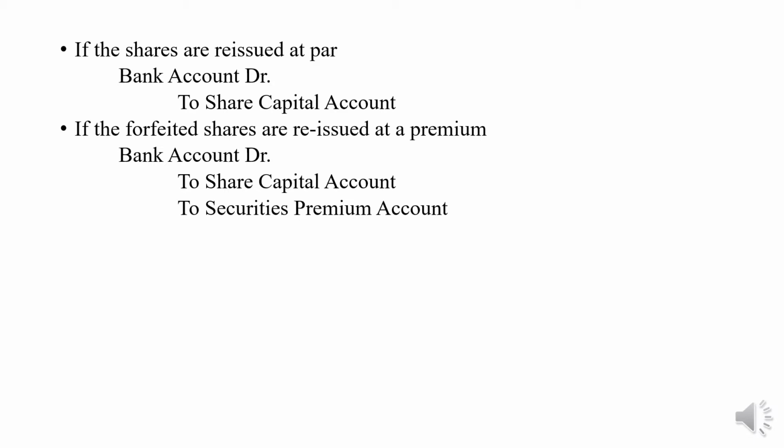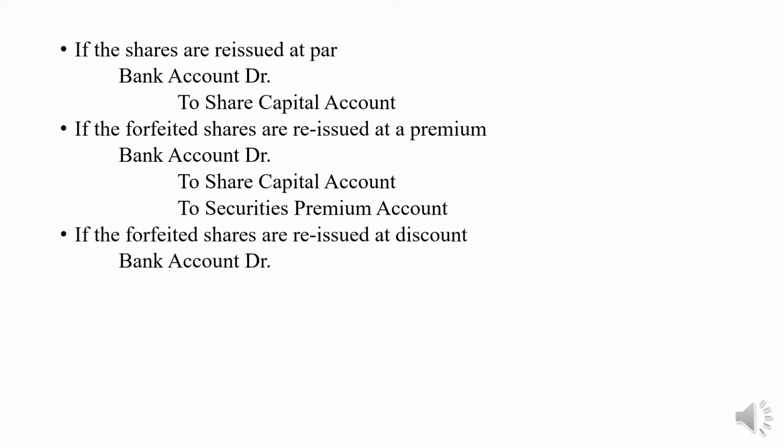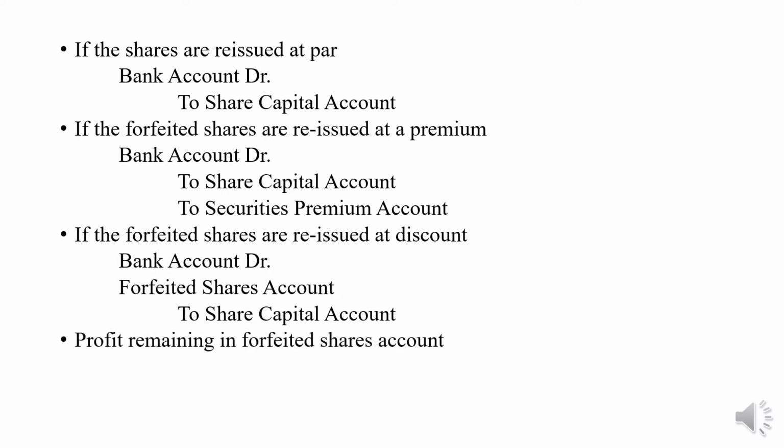The first one is if the shares are reissued at par, and the third one is if the forfeited shares are reissued at discount: bank account debit, forfeited shares account debit to share capital account. I'll repeat, bank account debit, forfeited shares account debit to share capital account. So this is about when the forfeited shares are reissued at discount.